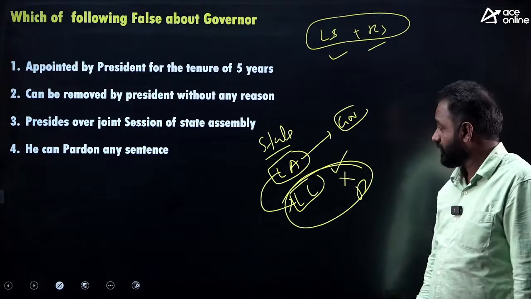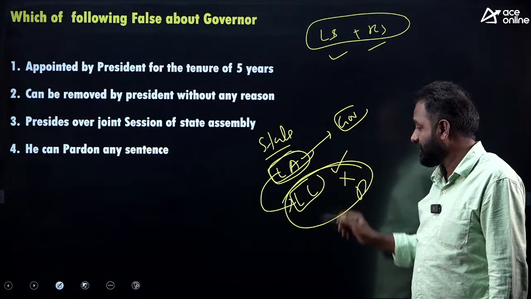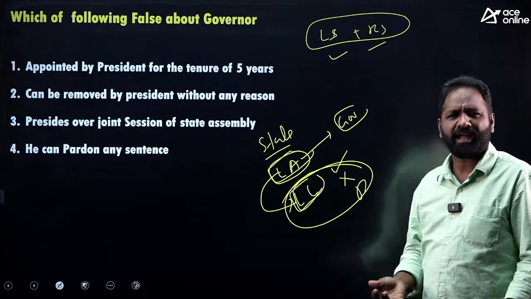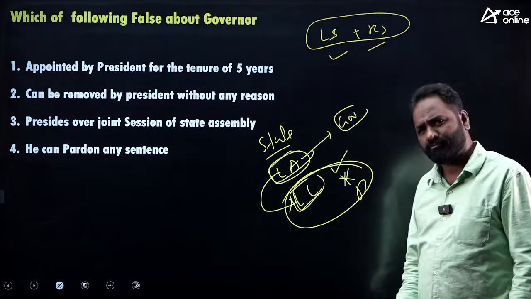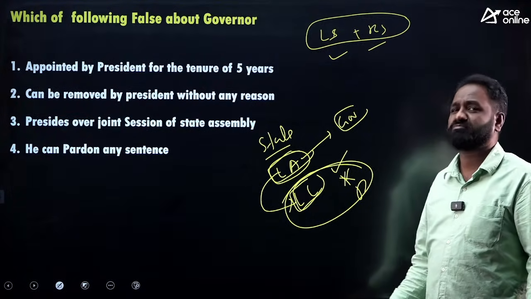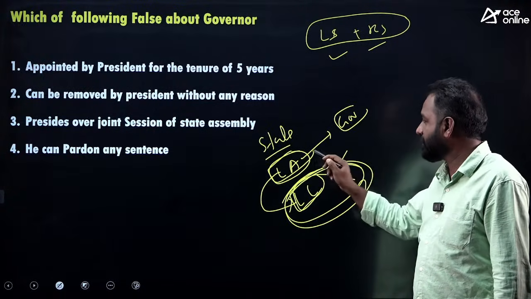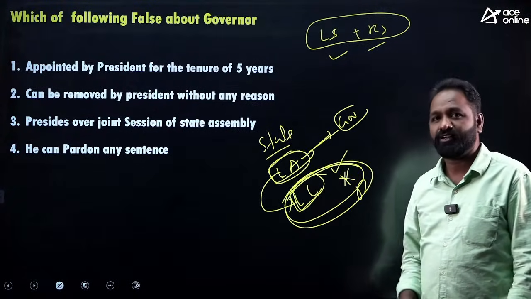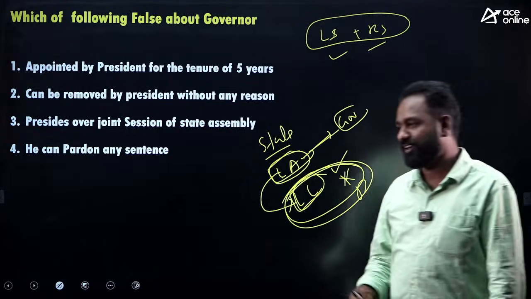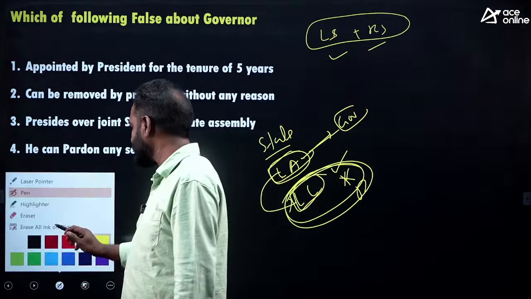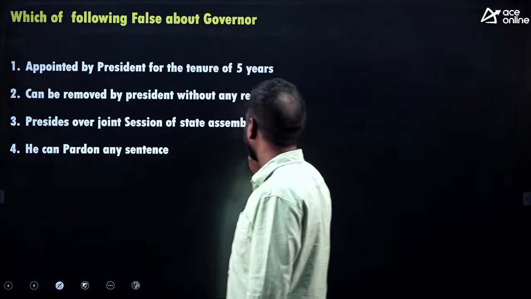But at state level, if the legislative assembly passes the bill and the legislative council accepts, happy. Rejected, double happy. Delayed, nothing to worry. Because irrespective of the legislative council's opinion, the bill will be sent by the legislative assembly to the governor. Then where is the chance of a joint session? So at state level, there is no chance of a joint session, first of all.